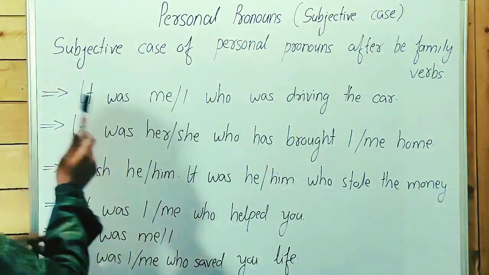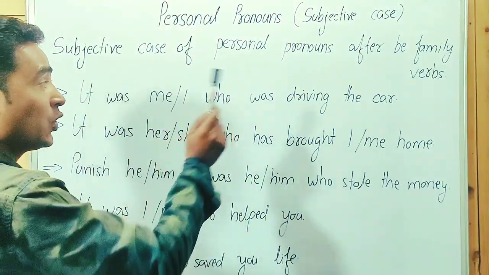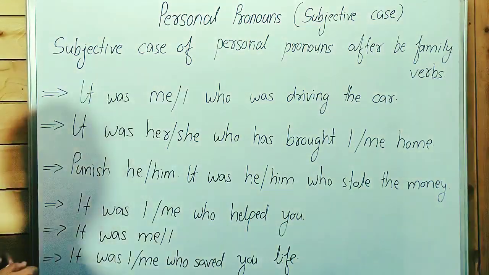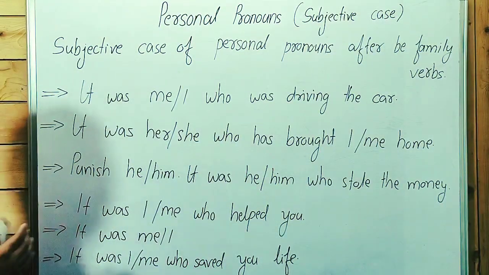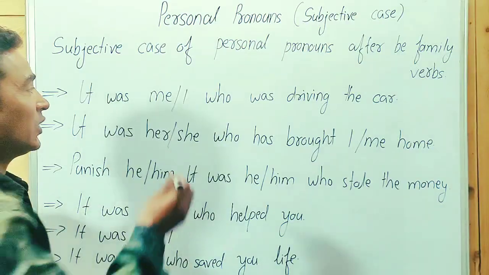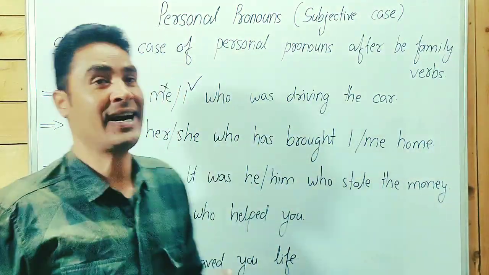Have a look at these examples. It was me and it was I who was driving the car. Was is one of the V family verbs. It was me is incorrect. We have to say it was I who was driving the car.